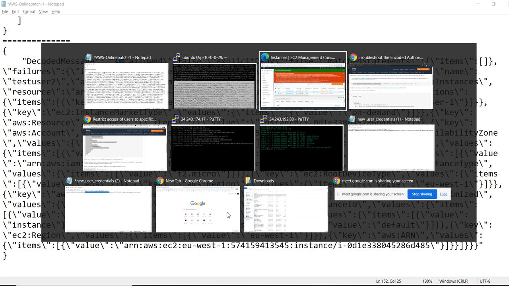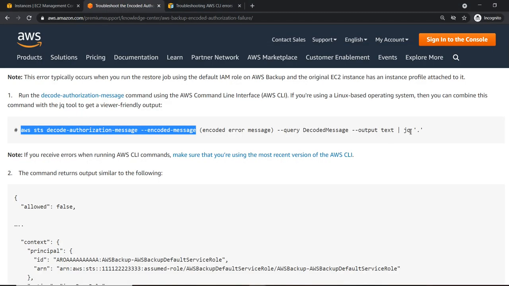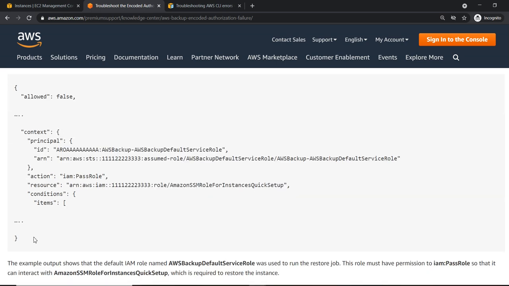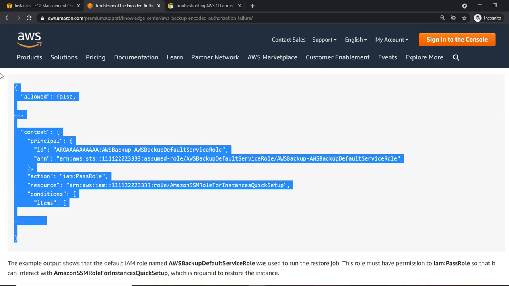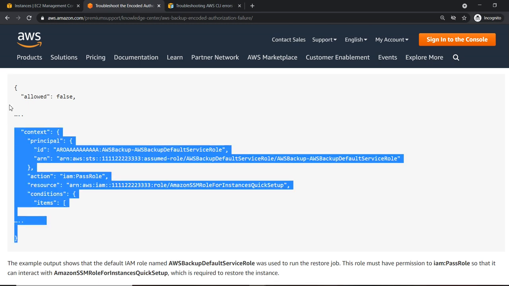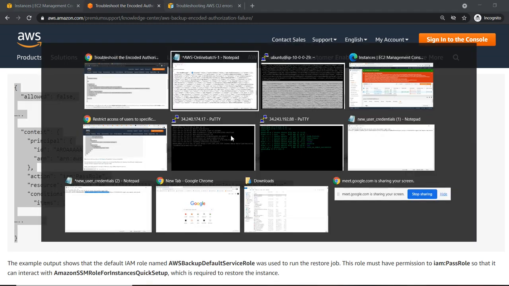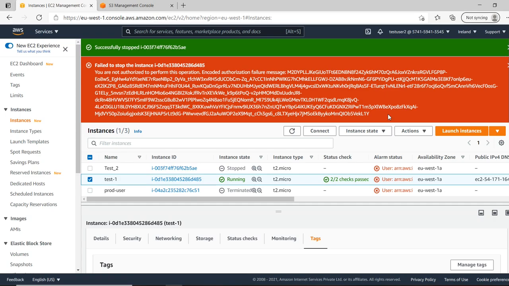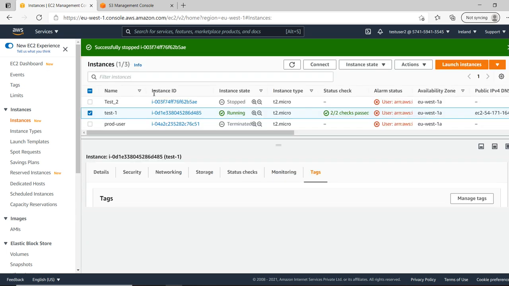Or else there is one more very good tool, jq. You can install jq and query the decoded message output text with jq, and it will store in your file in the dot location, and it will look like this if you write it with the help of jq. So whatever the error is, you will be able to see everything instead of the encoded message. I just wanted to show you how you can decode this message in future if you get any errors.